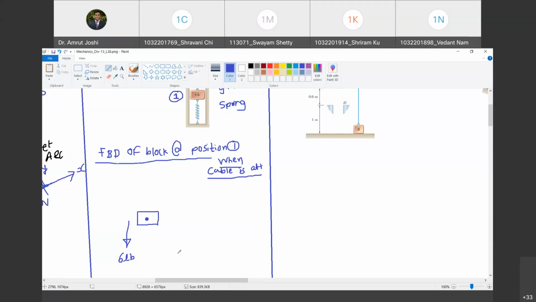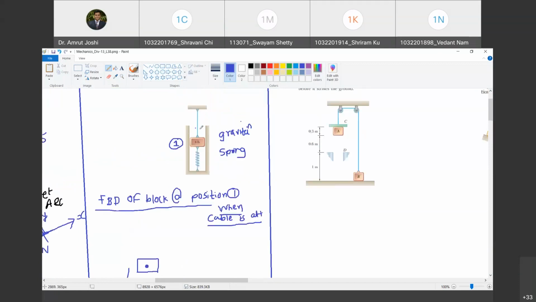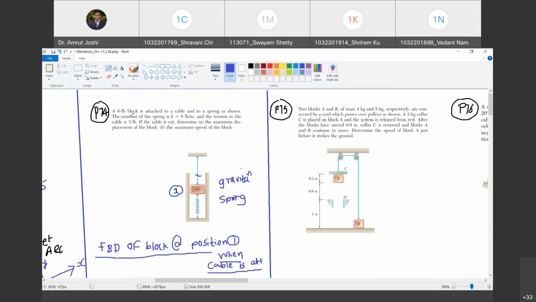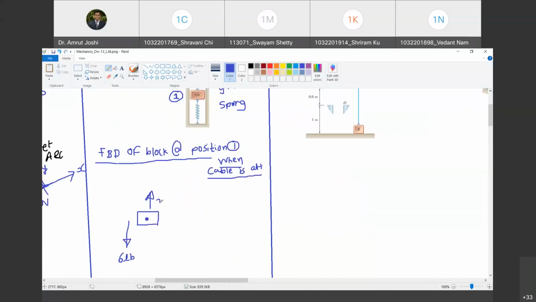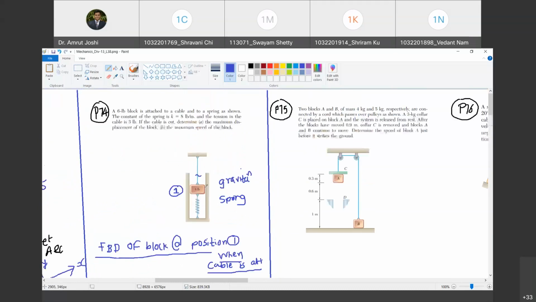Happy? Yes, sir. I must free it from the cable and I must show what the cable must have been doing. But the cable is applying a force of 3 pounds because it has been already said that the cable is in tension with the force equal to 3 pounds. Do you agree with me? Yes, sir. And as it is a tension, it is going away from the block. The cable must be pulling the block.